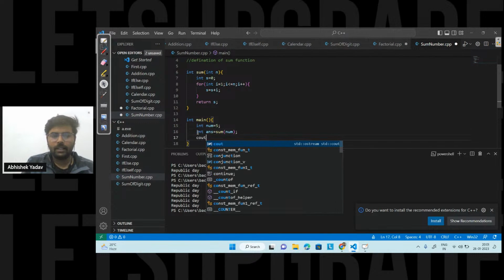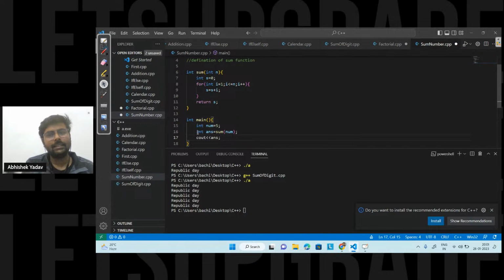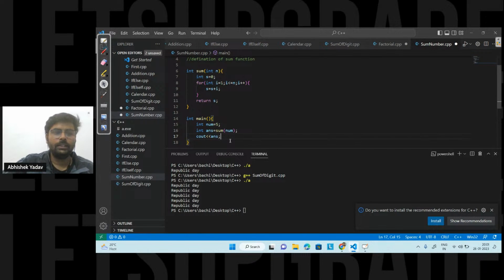After that, I will print the answer on the output screen. So I am discussing the basics of functions, right? I'm not going deep into functions, just the basic part. So this will be the code here. Let's try to see what will happen behind the scenes.